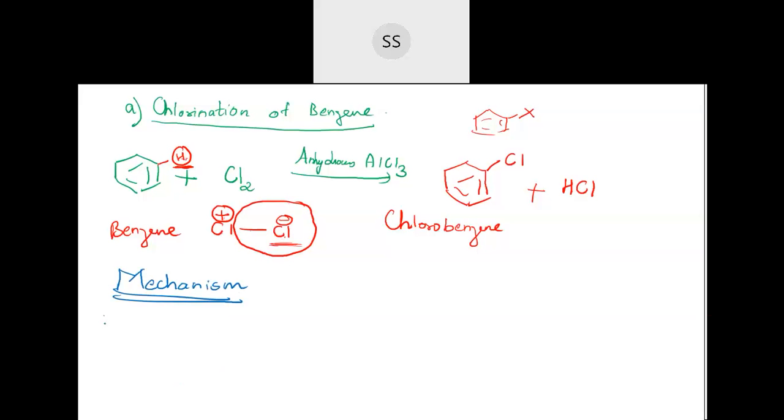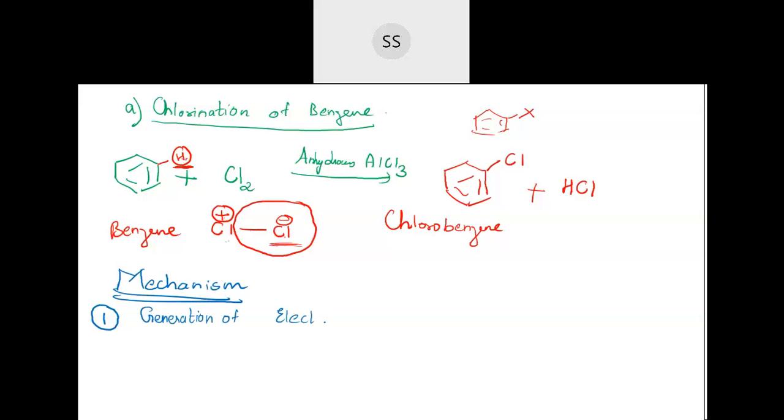So the first thing which has to be done is generation of the electrophile. You have to produce this electrophile, and that electrophile will be produced, I told you, by using a catalyst. The catalyst will help you to generate this electrophile. So the first step is generation of electrophile.